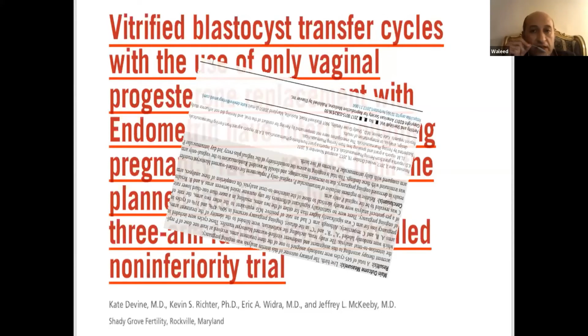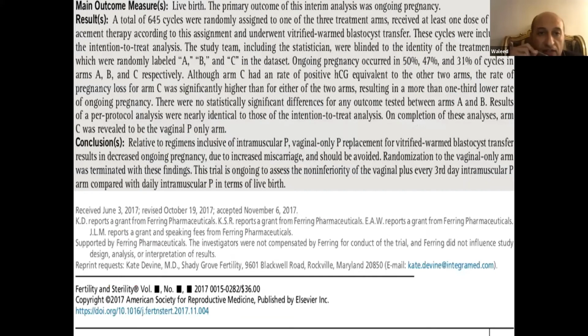Actually the conclusion was that, relative to regimens inclusive of intramuscular progesterone, vaginal-only progesterone replacement for vitrified warmed embryo transfer results in decreased ongoing pregnancy due to increased miscarriage and should be avoided.